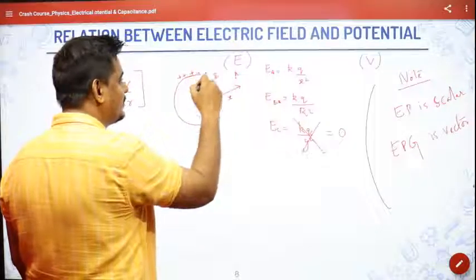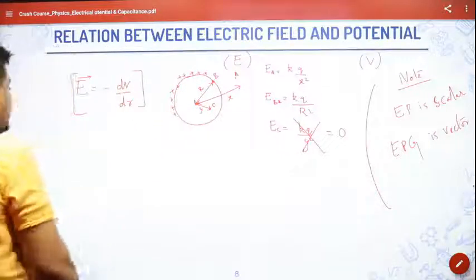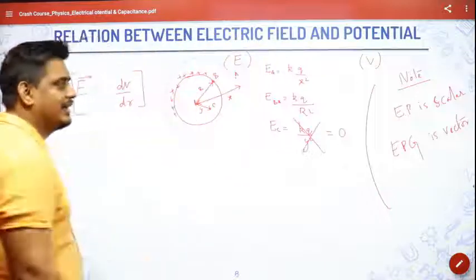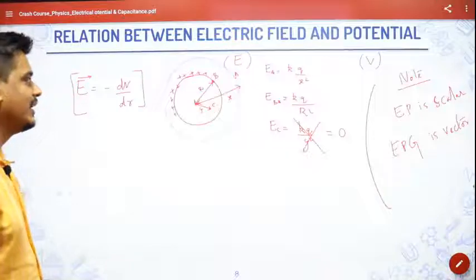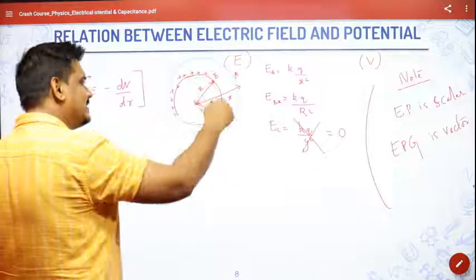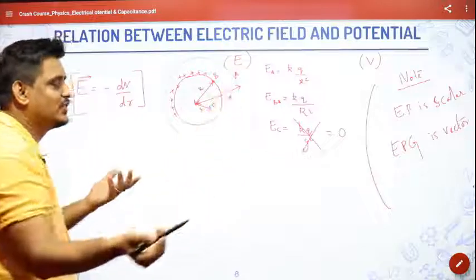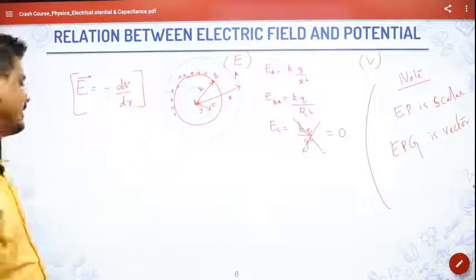Are you getting my point? So if I want to find the electric field at A, I'll draw a Gaussian surface at A, and definitely charge is enclosed. That's why I got KQ by x square. If I draw at B, definitely charge is there. But at C, if I draw a Gaussian surface, no charge is enclosed. If the charge itself is outside, there will not be an electric field. We have learned it in the last class.